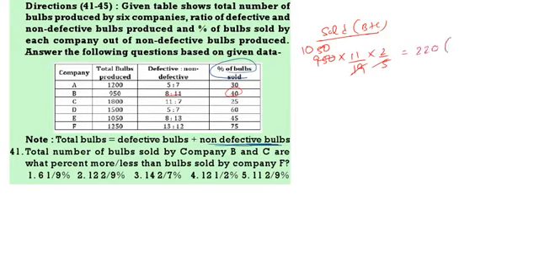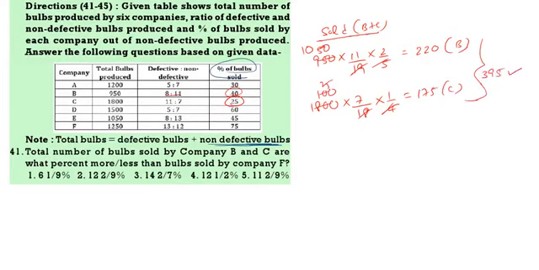This is B. Now coming to C. C 1800. In this non-defective are 7 by 18. In this percentage of sold 25%, that is 1 by 4. If you do this, this is 25, 175. This is C. So what is B plus C? Totally 395.